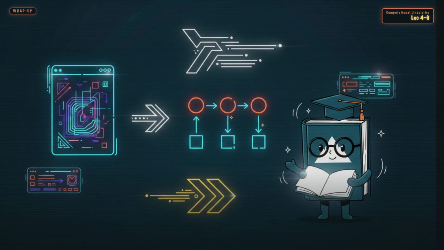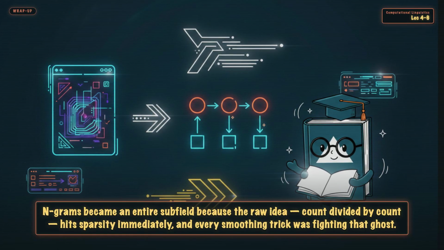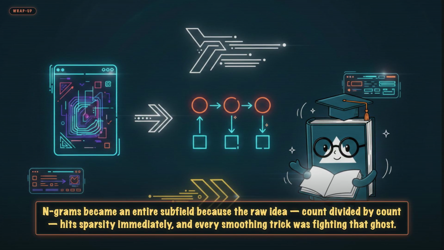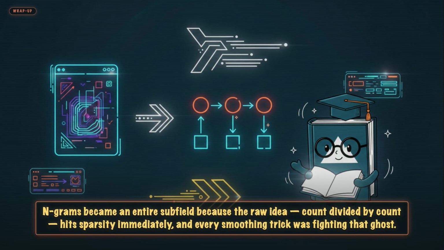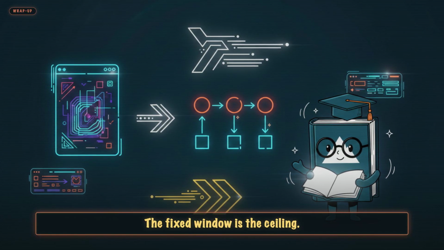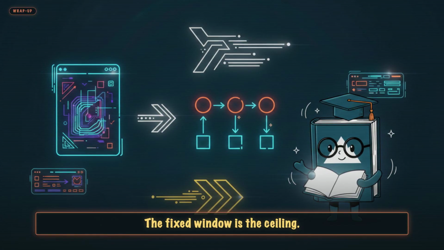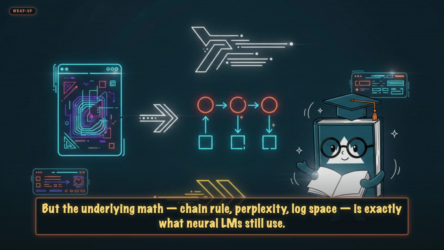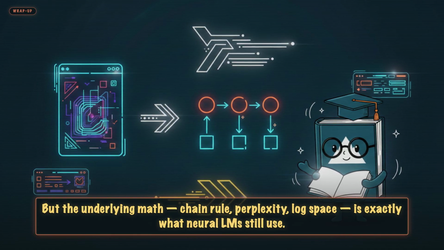Back to the puzzle. N-grams became an entire subfield because the raw idea, count divided by count, hits sparsity immediately, and every smoothing trick was fighting that ghost. The fixed window is the ceiling. Neural models eventually broke through. But the underlying math, chain rule, perplexity, log space, is exactly what neural LMs still use.